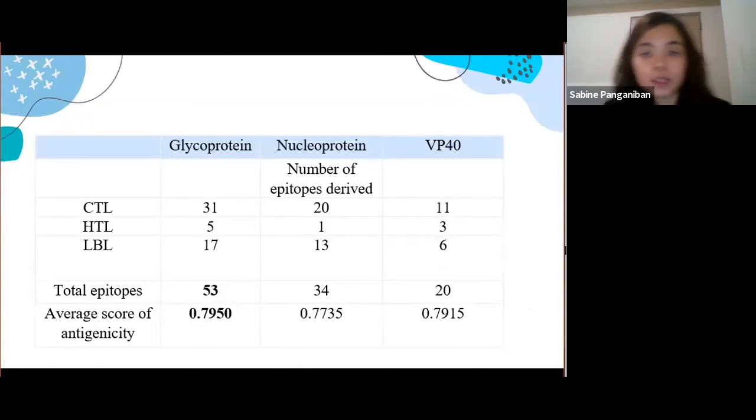Shown in the table is the total number of epitopes derived and the average antigenicity score of the 3 selected proteins. The protein that is most likely to be used is the glycoprotein, as shown in the table. The glycoprotein has the most capability to produce more antigenic epitopes.